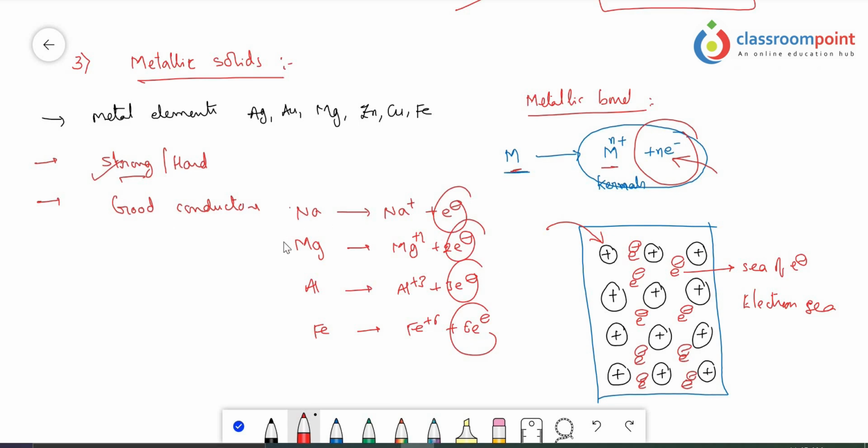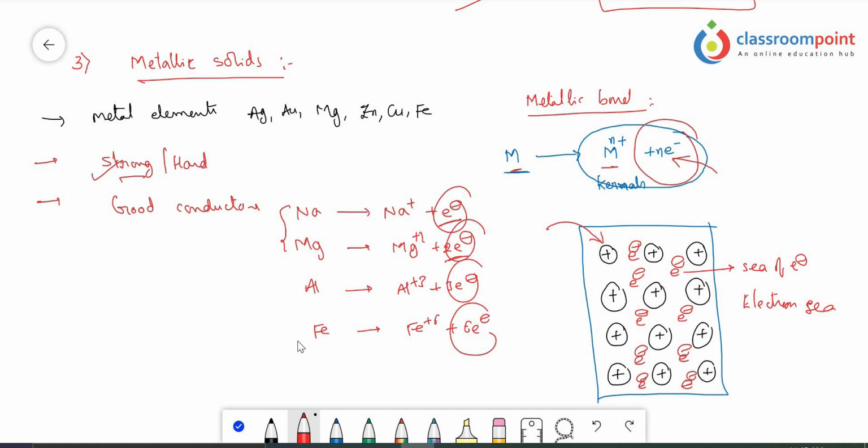That is the reason why s-block metals are very soft in nature. Starting with first A group and second A group metals, they are very soft in nature because they release only a small number of electrons. They contribute only a small number of electrons towards metallic bond formation.